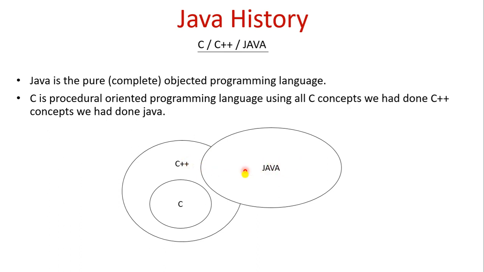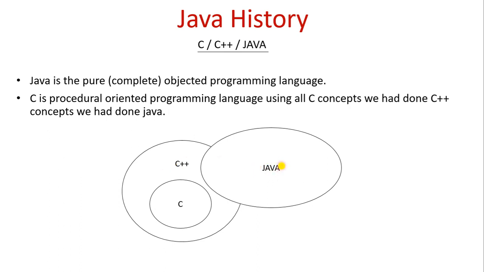That's why it became the complete object oriented programming language. C is the procedural oriented language. Using C concepts C++ was developed, so some C features remain in C++. So something is missing. That's why C++ couldn't become a pure or complete object oriented language.